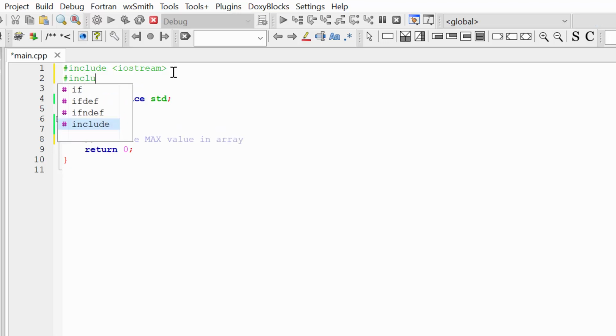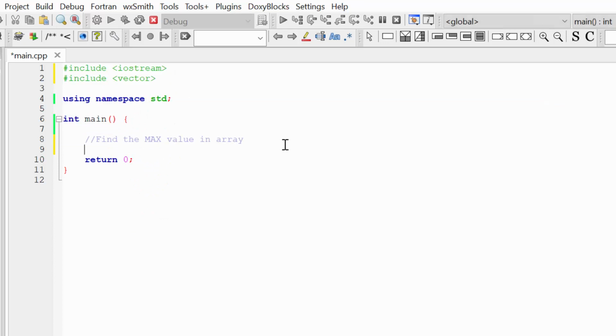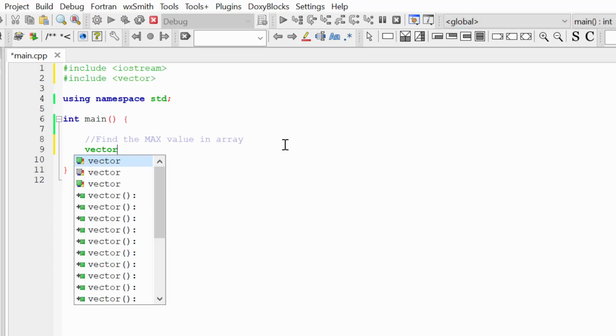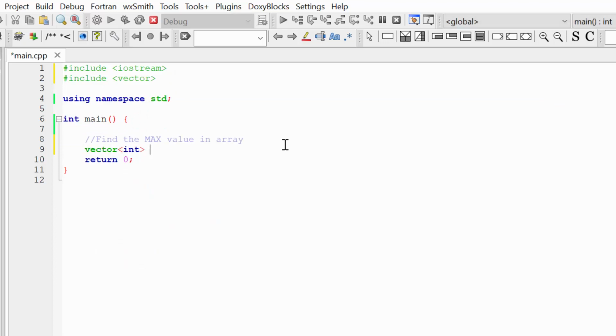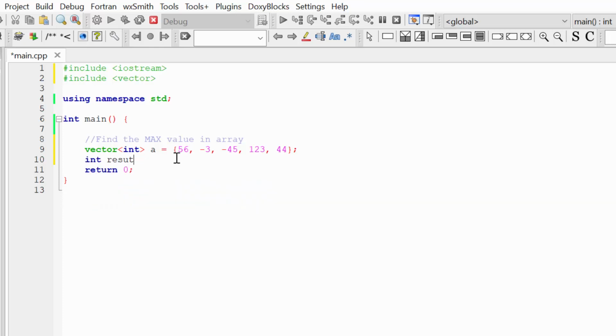Let's actually use a vector to store our collection, and I'm going to initialize our vector of integers with some values. And according to our task, I want to find the maximum value of our array, the maximum element. So to solve this problem, I'm going to create a new variable result, and I'm going to assign the first value of our vector to the result.